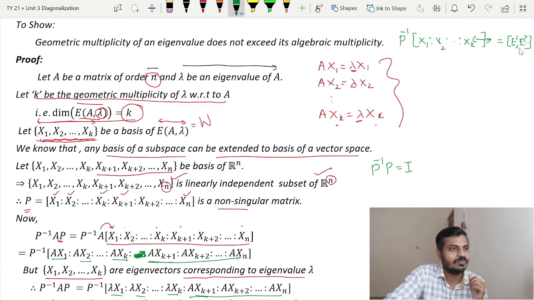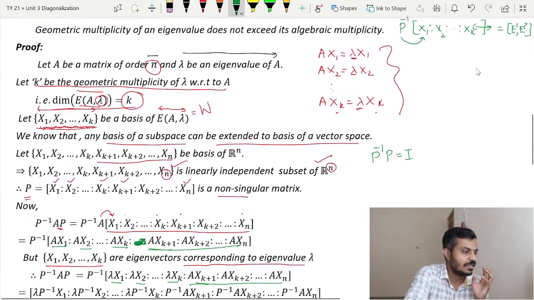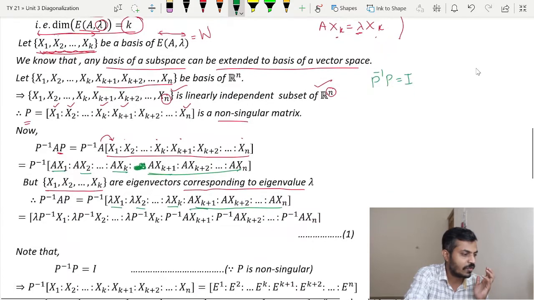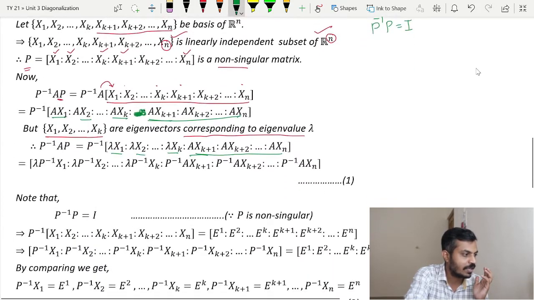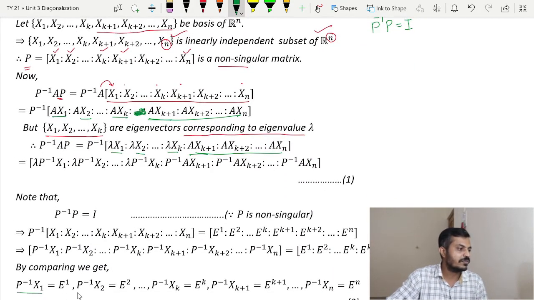And if you put P inverse inside, we get P inverse x1 is e1, P inverse x2 is e2 and so on. So that is what is done here, and I will not go into details.